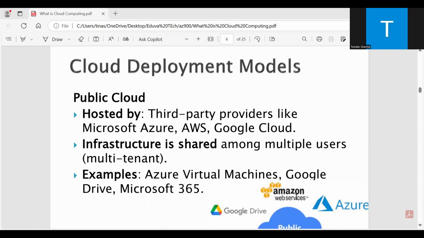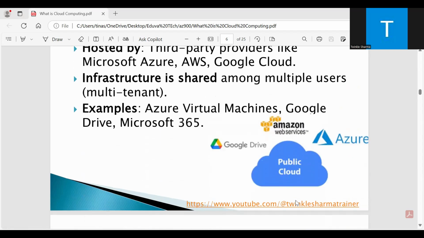Public cloud infrastructure is shared among multiple users, multi-tenant. Examples: Azure virtual machines, Google Drive, or Microsoft 365. And your service model will determine responsibility for things like operating systems, network controls, applications, identity, and infrastructure.